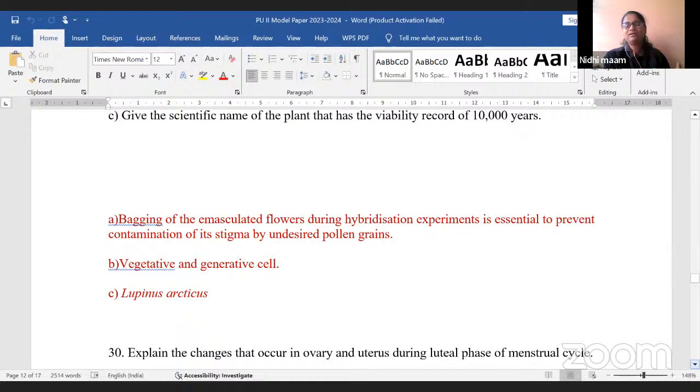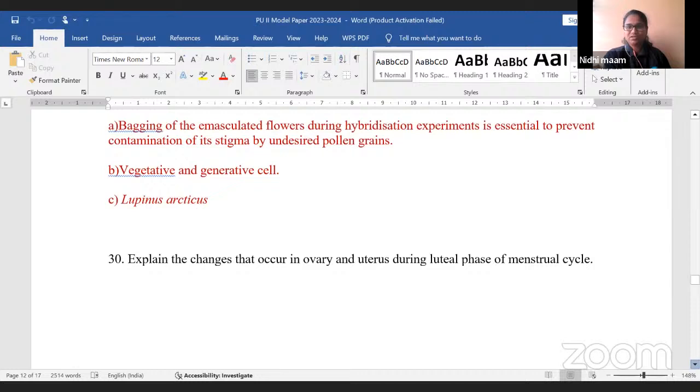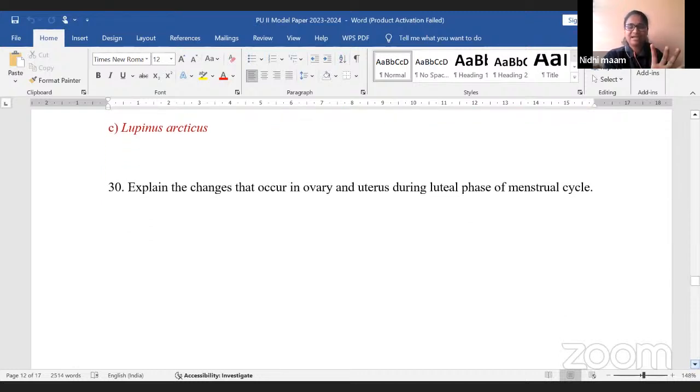Underline the scientific name. If I find the answer sheet without this, if you just write the scientific name like an ordinary word, if I am the evaluator, I will not give any marks for it. Okay.